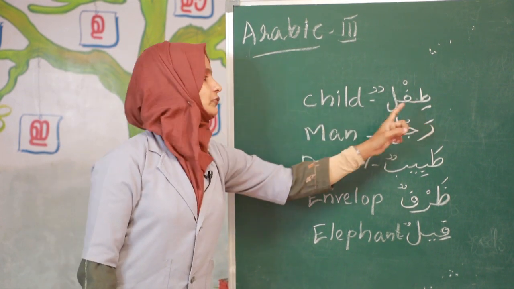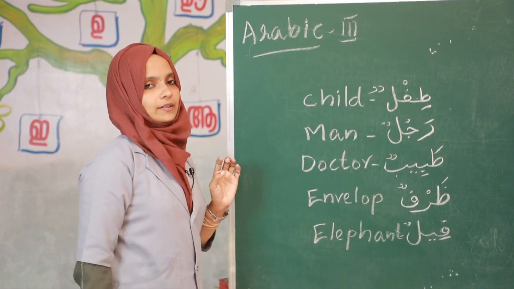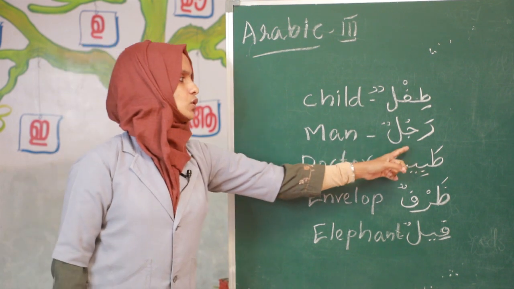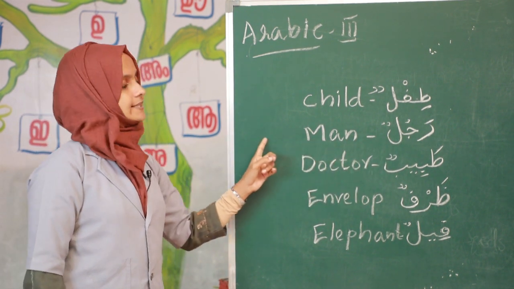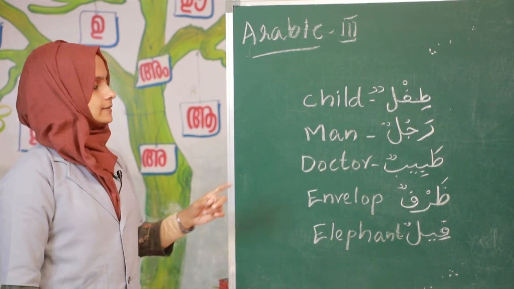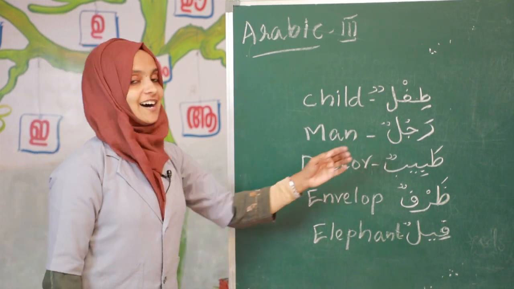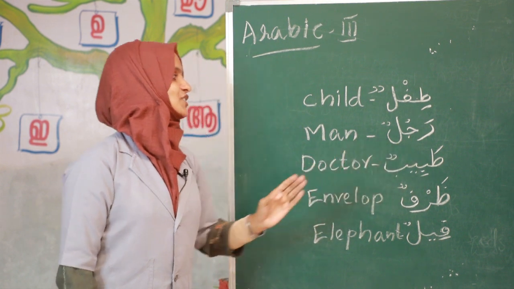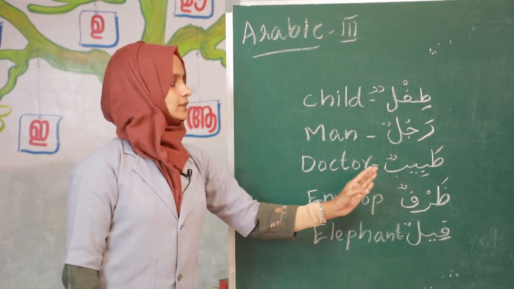The next word, rajulun, means man. This is a man. Translate into Arabic: this is a man. Hada rajulun.